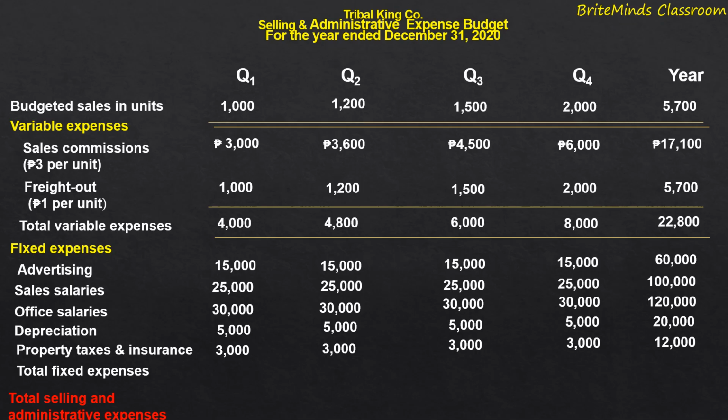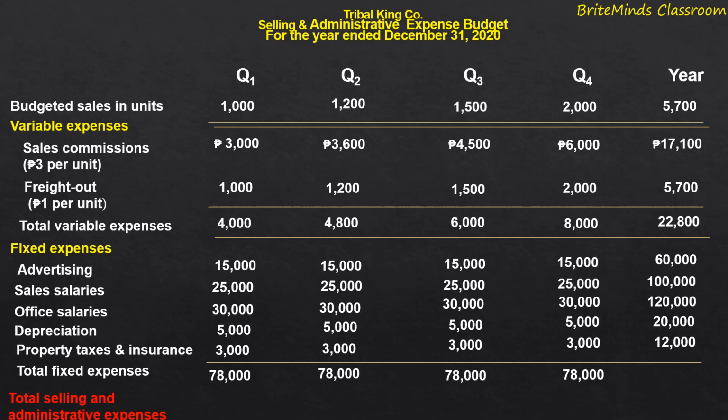And then we will add up the total fixed expenses. For quarter 1, 78,000 pesos, and also the same for the rest of the quarters. For quarter 2, 78,000 pesos. For quarter 3, 78,000 pesos. For quarter 4, 78,000 pesos. And for the entire year, the total fixed expenses amounted to 312,000 pesos.